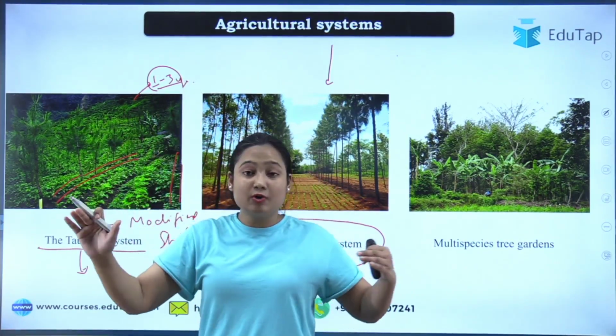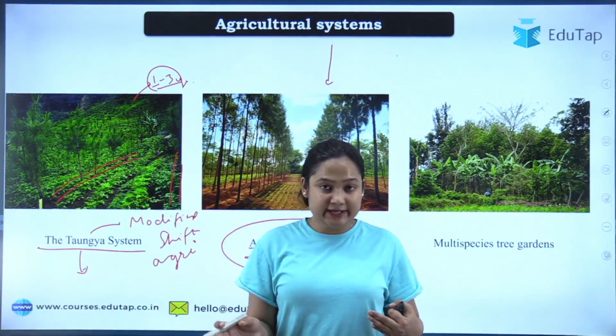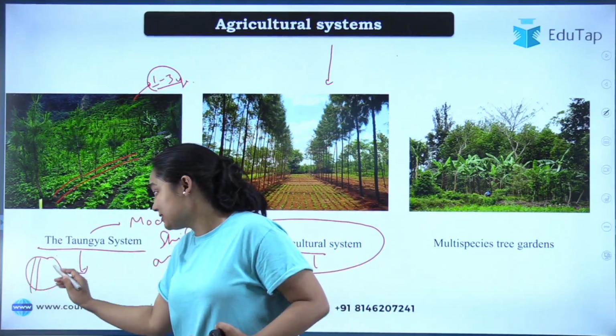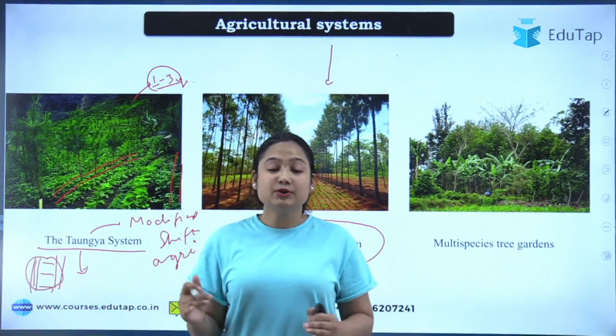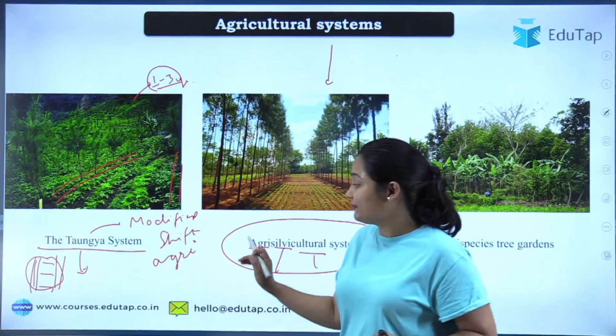The trees will grow, they will expand, and they will cover the whole area. After that, you can't do agriculture on that particular land. So what will you do? You will pick another area. You will put forest or trees in between, and you will do agriculture again for 1 to 3 years. That's why this particular system is called modified shift agriculture.